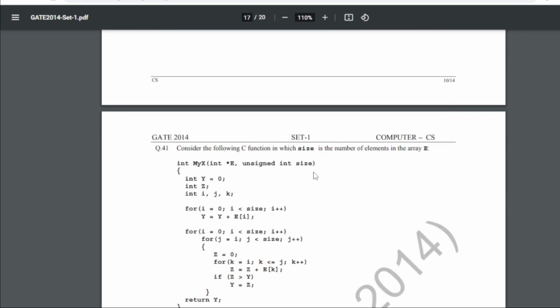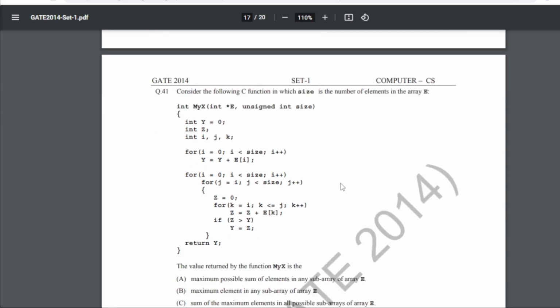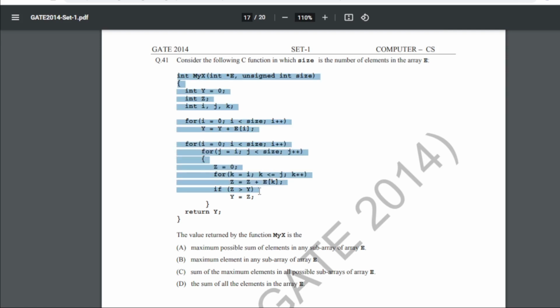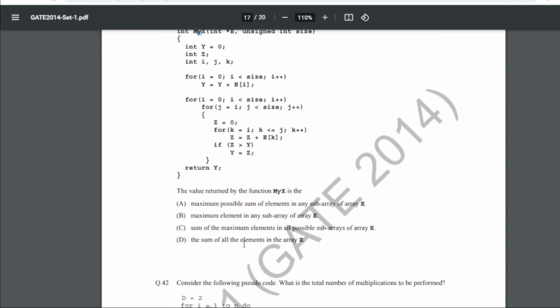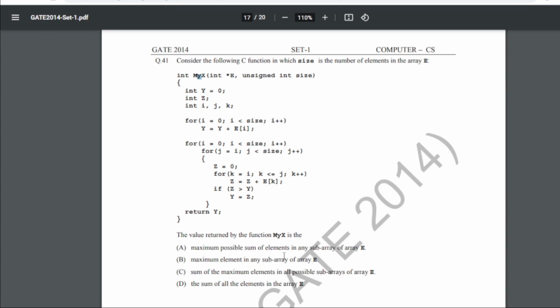Now question number 41: consider the following C function in which size is the number of elements in array E. So this is the 41 that we have. There is a function and now the value returned by the function my x is what? So for 41 our answer is A, basically the maximum possible sum of elements in any subarray of array E.